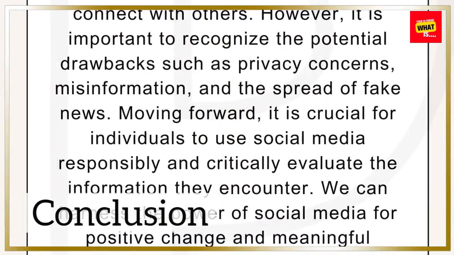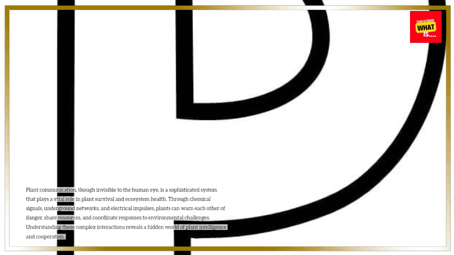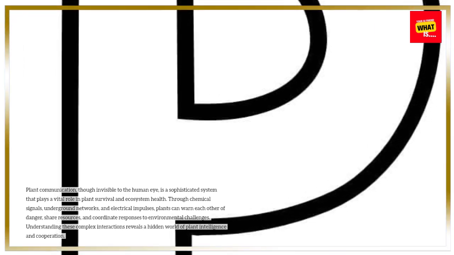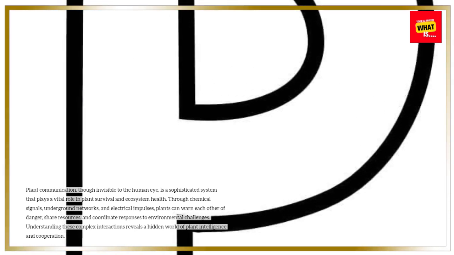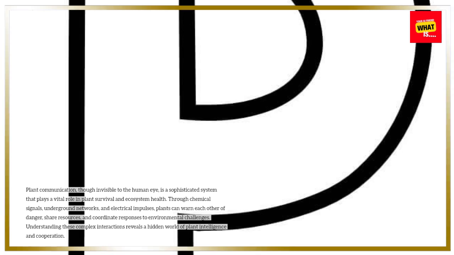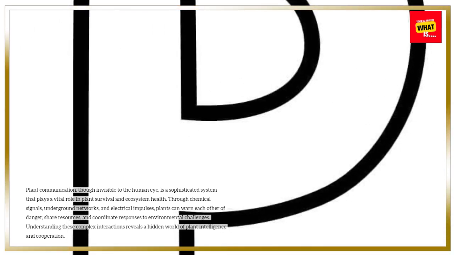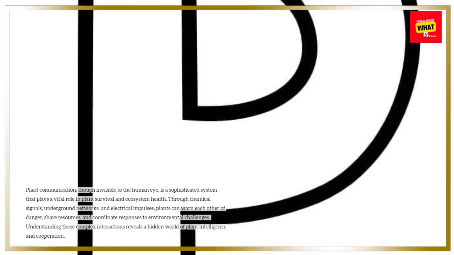Conclusion. Plant communication, though invisible to the human eye, is a sophisticated system that plays a vital role in plant survival and ecosystem health. Through chemical signals, underground networks, and electrical impulses, plants can warn each other of danger, share resources, and coordinate responses to environmental challenges. Understanding these complex interactions reveals a hidden world of plant intelligence and cooperation.